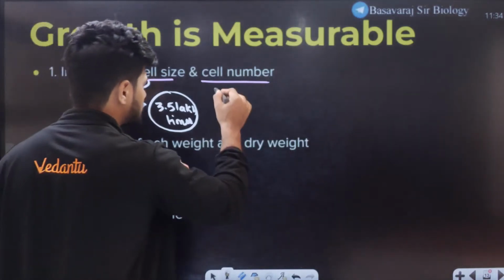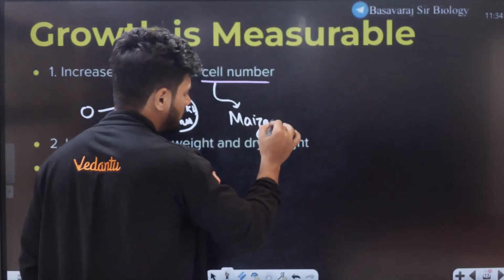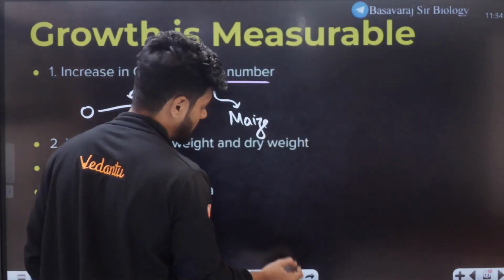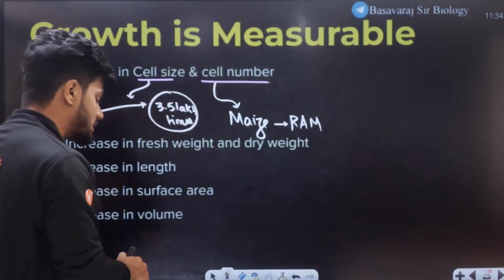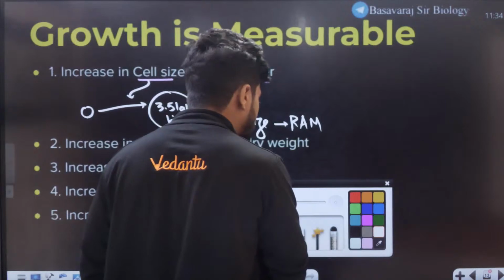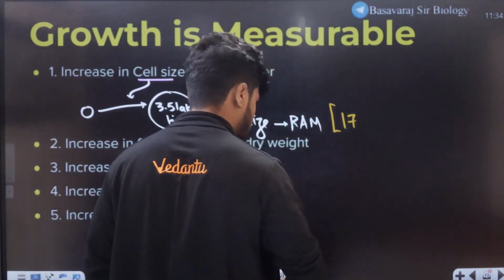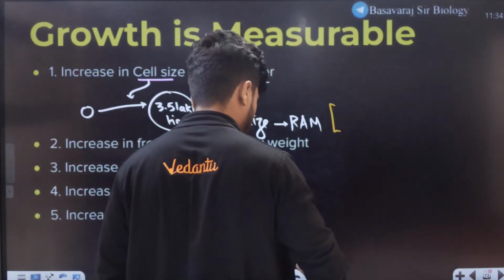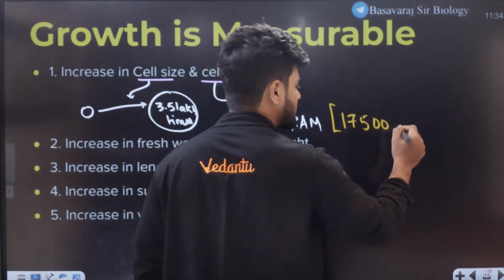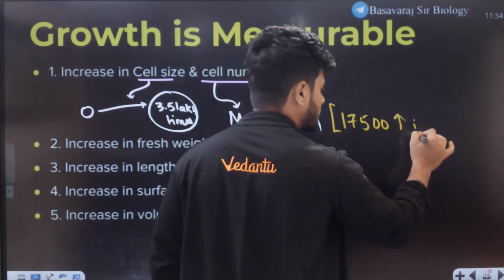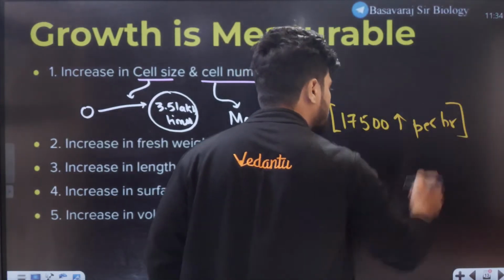What about cell number? One example given in NCERT is the maize root apical meristem. In the root apical meristem of maize, students, there is an increase in cell number of 17,500 cells per hour.